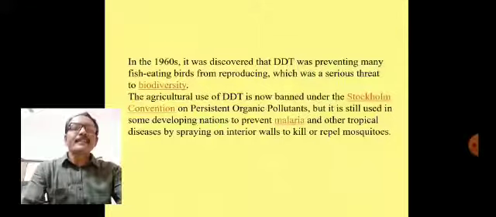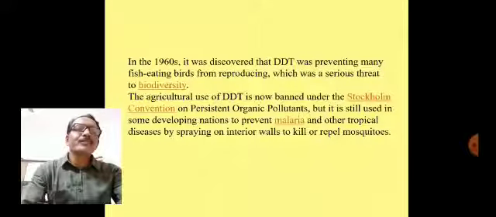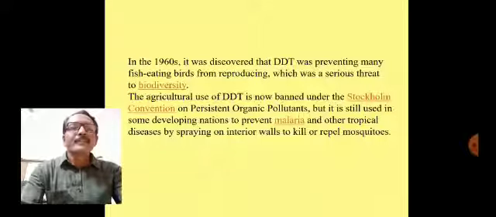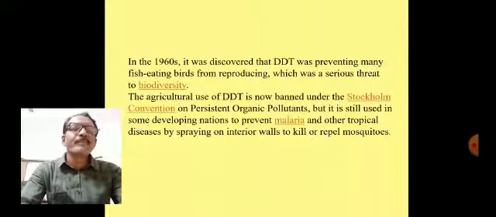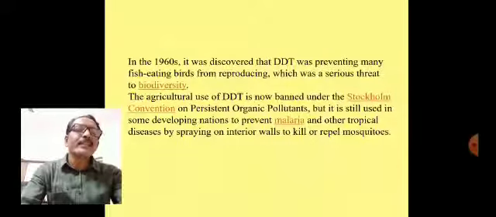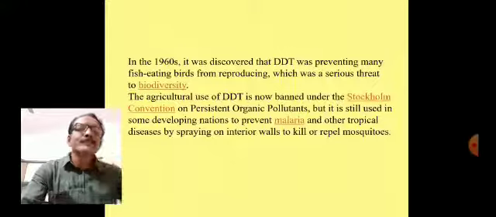In the 1960s, it was discovered that DDT was preventing many fish-eating birds from reproducing, which was a serious threat to biodiversity. The agricultural use of DDT is now banned under the Stockholm Convention on Persistent Organic Pollutants, but it is still used in some developing nations to prevent malaria and other tropical diseases by spraying on interior walls to kill or repel mosquitoes.